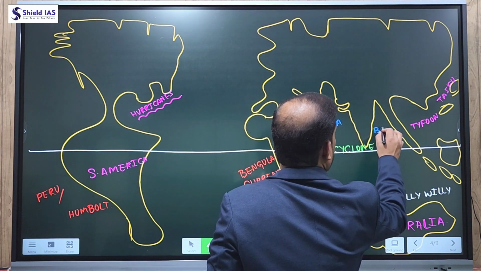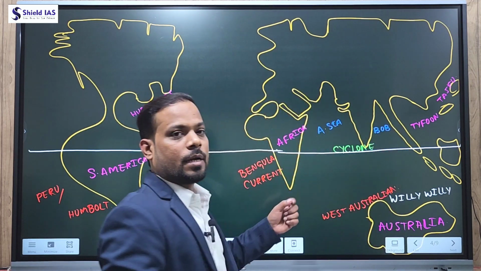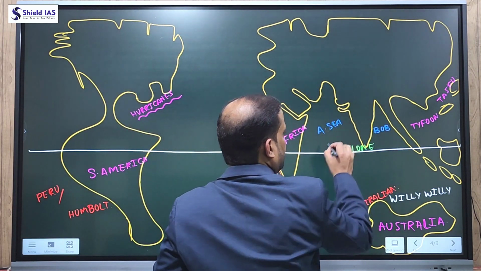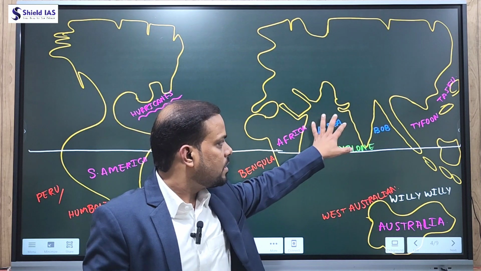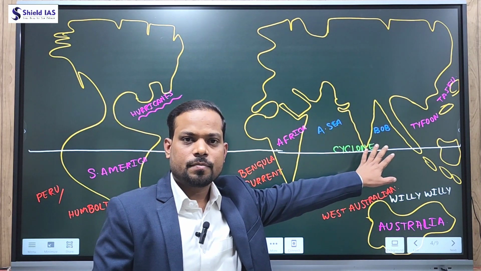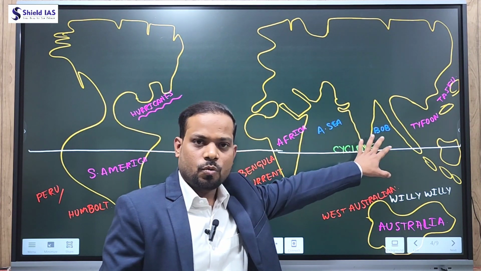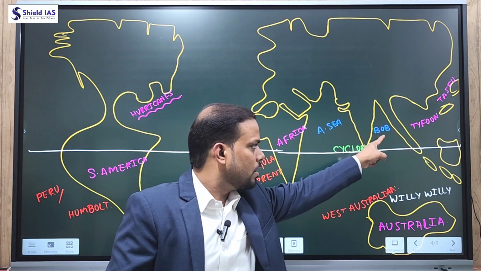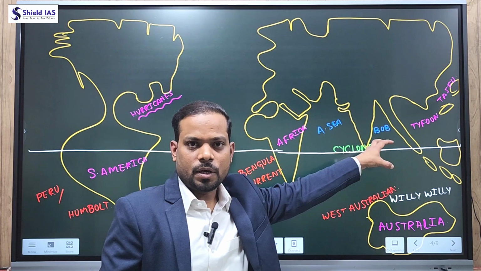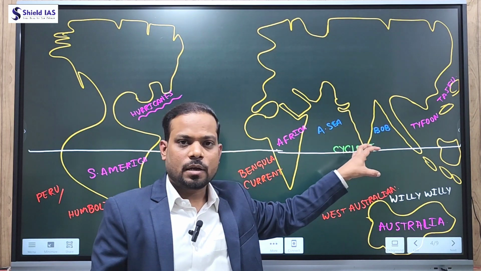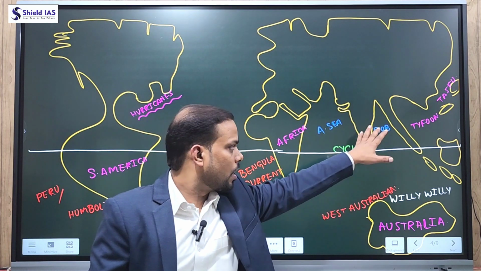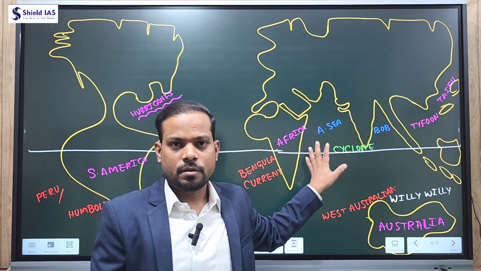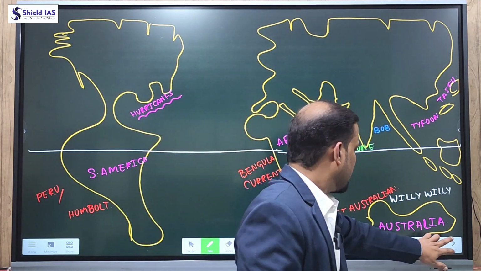If you compare them, can I say the Arabian Sea is more open than the Bay of Bengal region? The Bay of Bengal region is more closed, more enclosed by land, so this water body becomes warmer. Therefore, the frequency of tropical cyclones which originate in Bay of Bengal is 35% greater than the Arabian Sea.